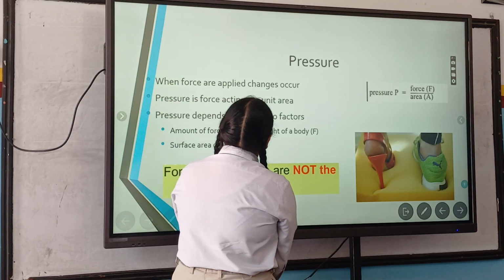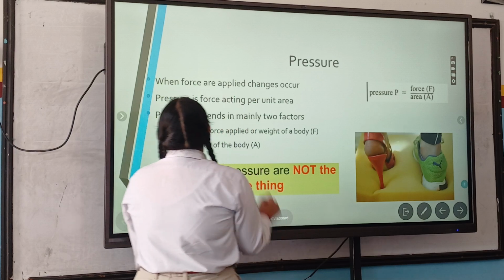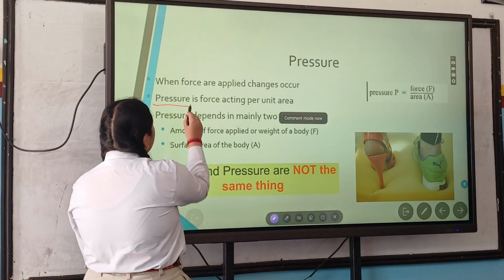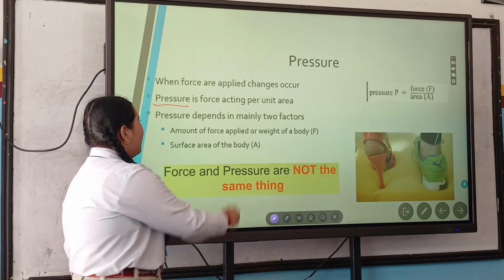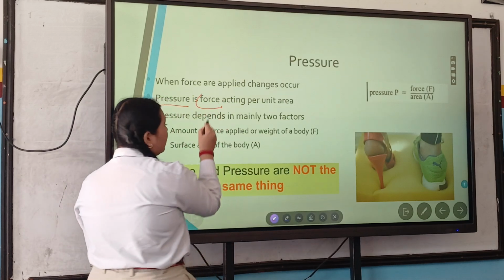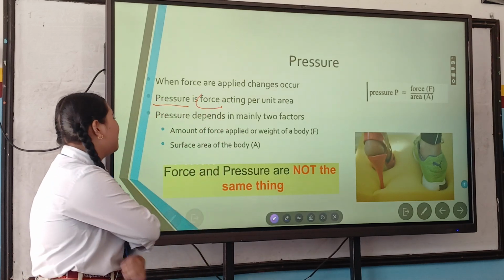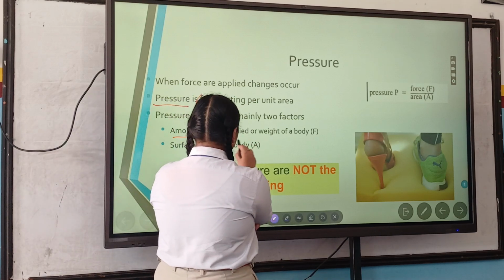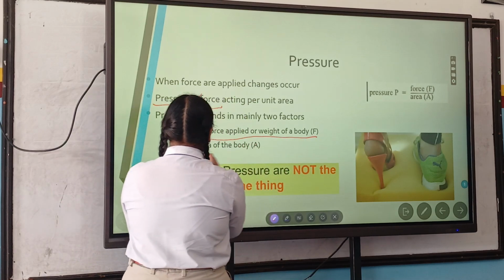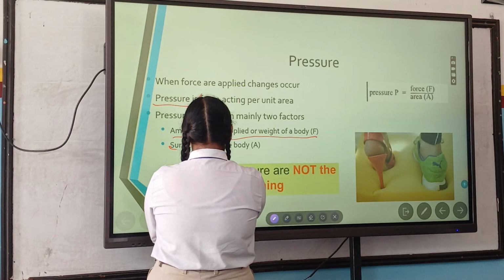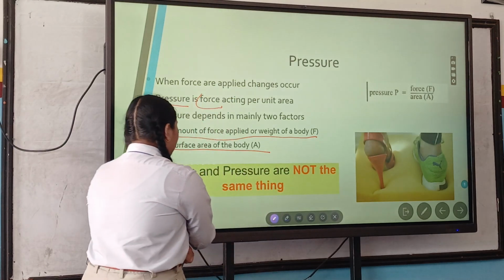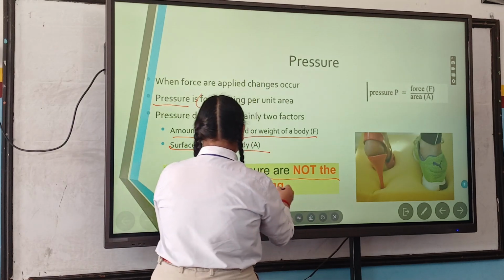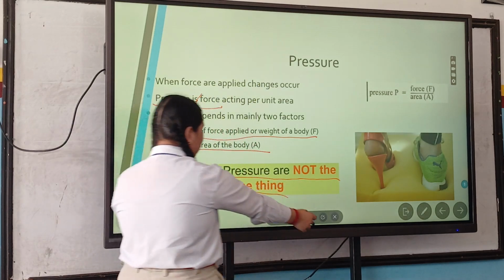Pressure is force acting per unit area. Pressure is not exactly force, but it is related to force. Pressure depends mainly on two factors: the amount of force applied or weight of a body, and the surface area of the body. Force and pressure are not the same thing.